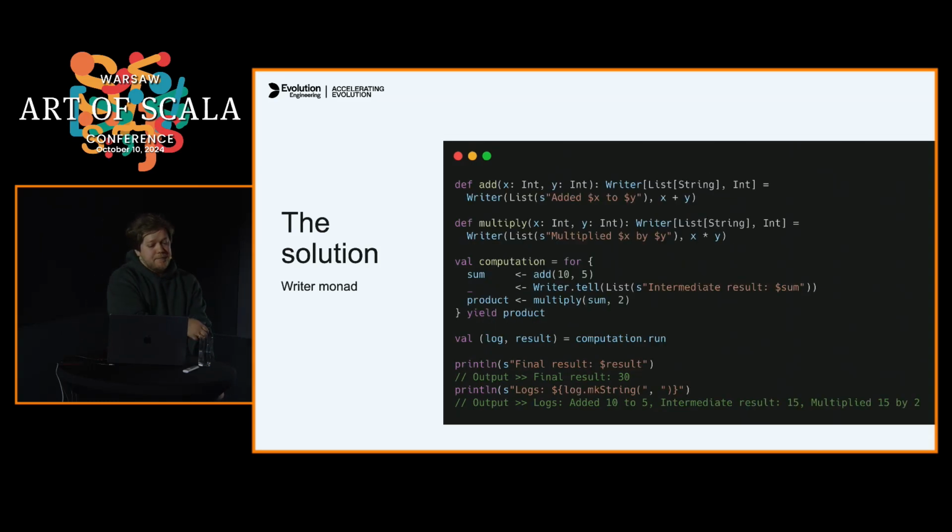Here is how it could look with a writer monad. Again, you see that it is composable, and we don't have to pass this log part of our computation everywhere. We don't have to combine it manually, so we have everything out of the box. Also, these monads usually have some helper methods, like this writer tell, where you just add something on top of our log. But this is, again, not enough for our problem.